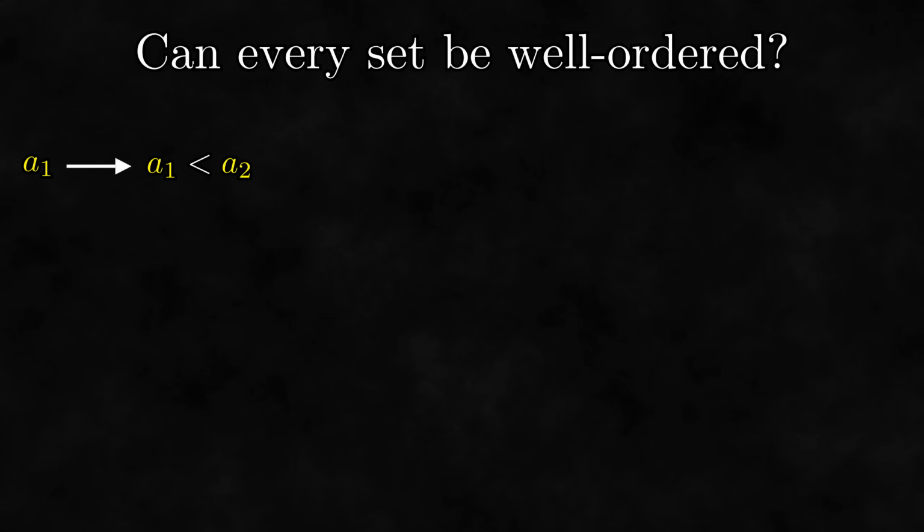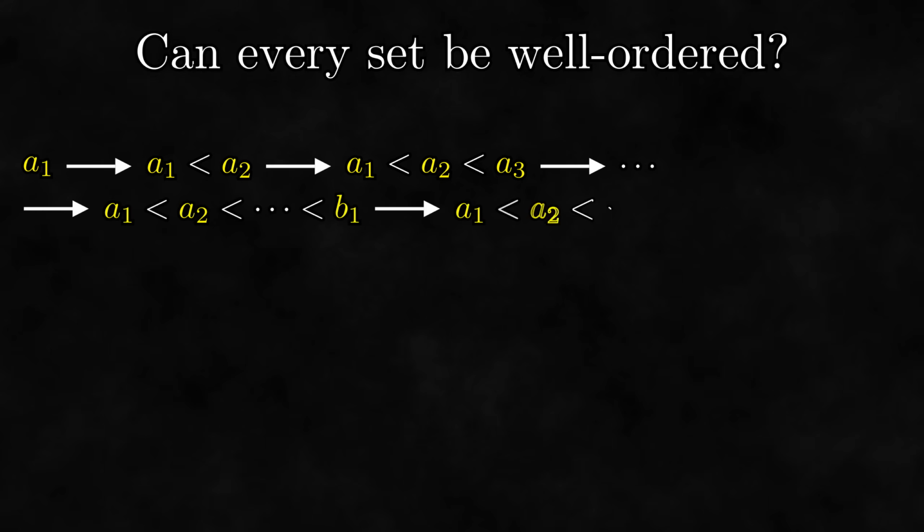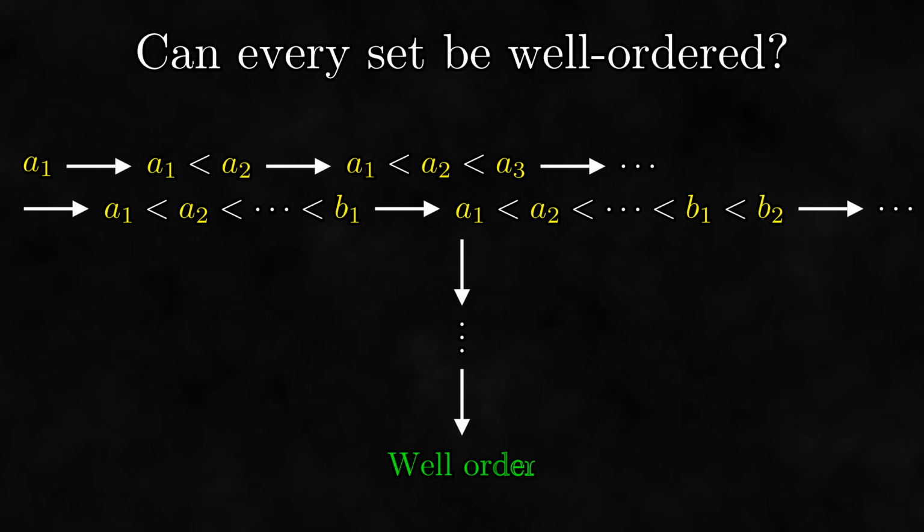If this happens to be all the elements in the original set, we're done, and if it's not, we can add another element on the end. We can keep repeating this process until eventually we run out of elements to add, and we have a well ordering on the entire set. Now you might object to this and say that some sets are infinite. However, this process works indefinitely, well past infinity. Even if we have to repeat the process infinitely, it must eventually end.